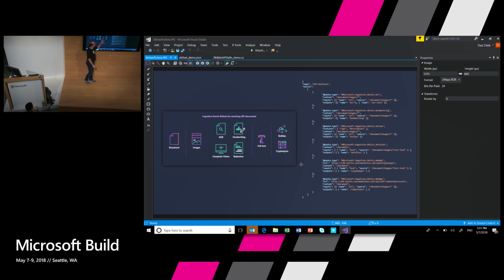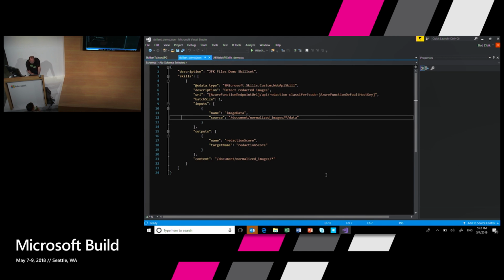Okay, this is the JFK file skill set. If I clicked on OK there, what would actually happen is this JSON blob. It's hard to see, but it says OCR and handwriting and vision and custom JFK cryptonyms and so on. Let me show you how easy it is to create a custom skill.